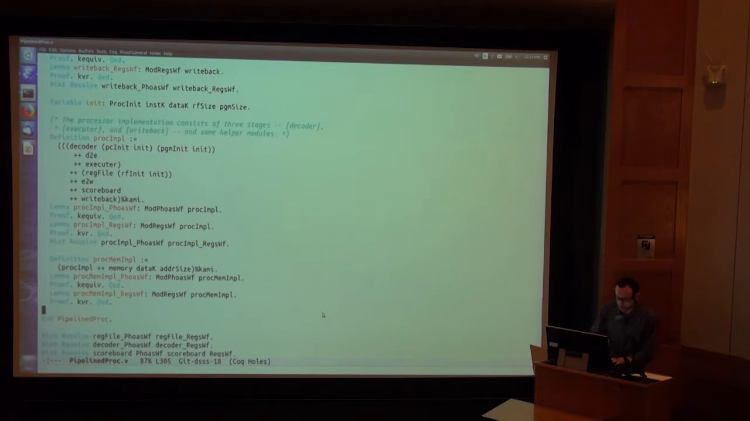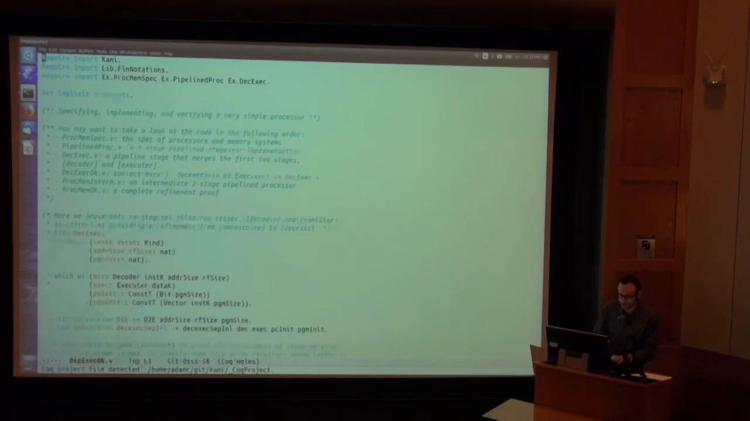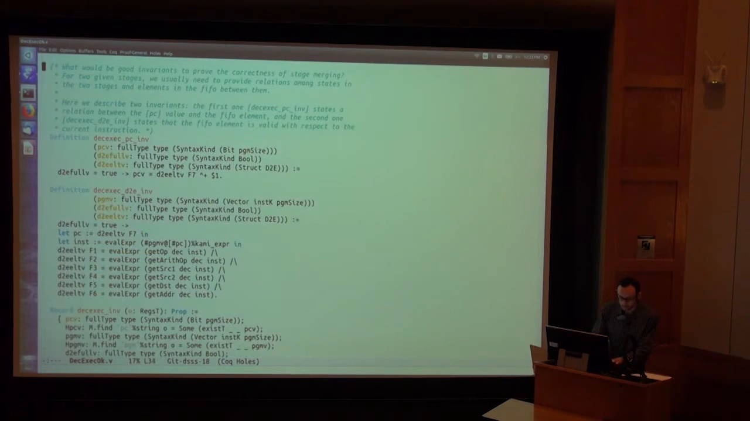All right, and then let's just try to see a few highlights of the proofs. Most of the interesting things happen in these something OK.v files. This is the invariant that we came up with for the first stage, where we are taking the decode and execute and putting them together and talking about what needs to be true of the queue contents between them.